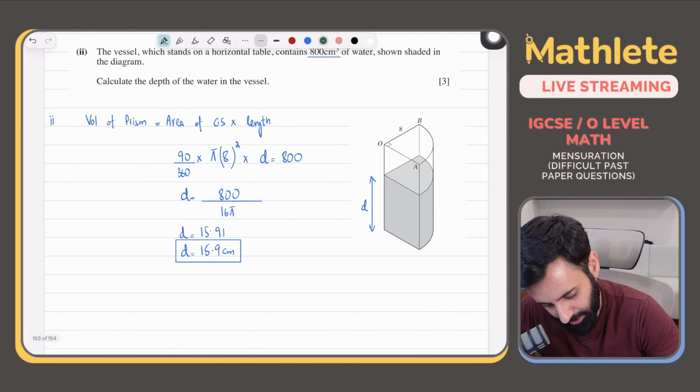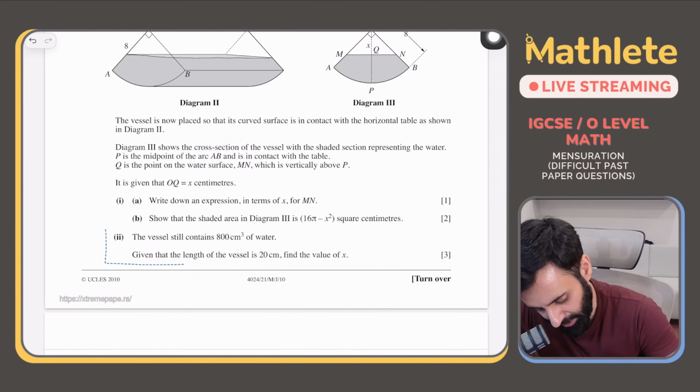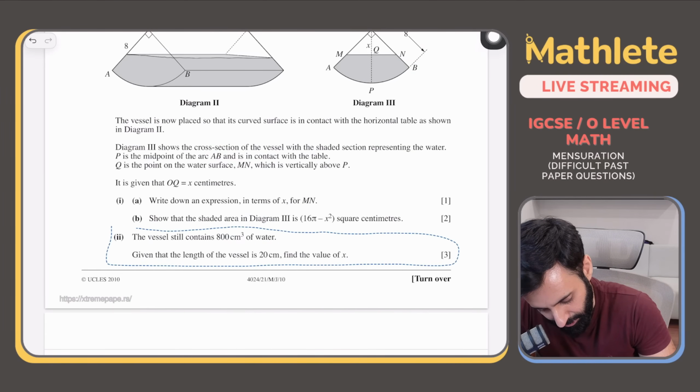So last part. Last part is: the vessel still contains 800 centimeter cube of water. Given that the length of the vessel is 20 centimeter, find the value of x.